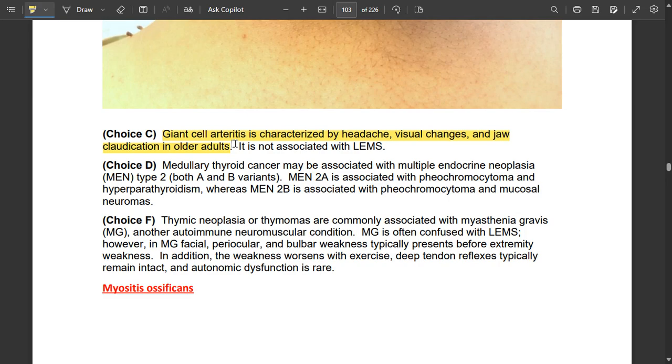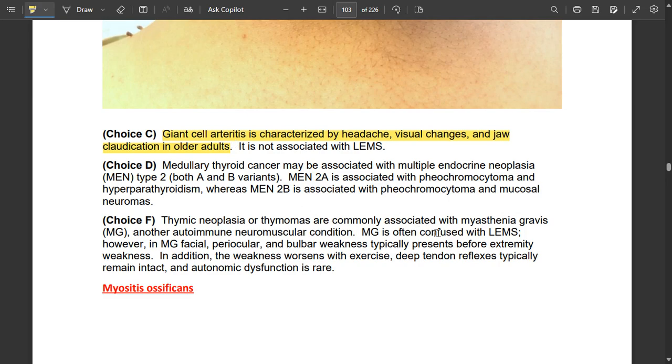MEN 2A is associated with pheochromocytoma and hyperparathyroidism, while MEN 2B is associated with pheochromocytoma and mucosal neuroma. So 2B is associated with mucosal neuromas, while 2A is associated with parathyroid hormone excess, that is, hyperparathyroidism.